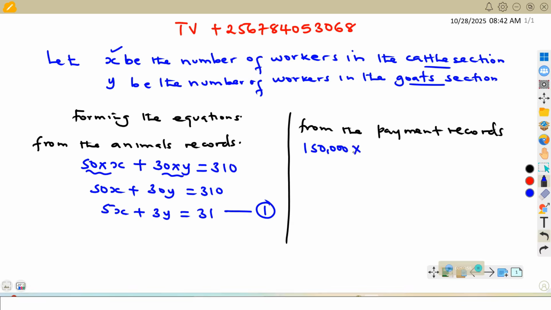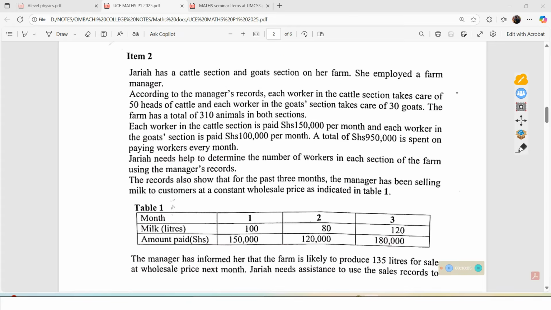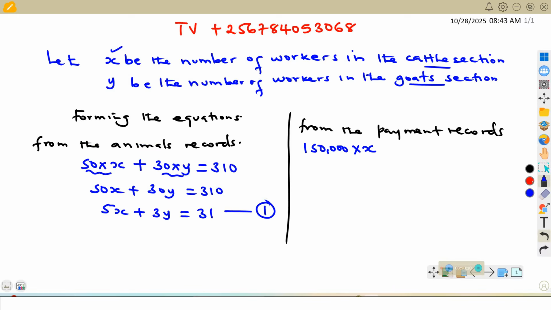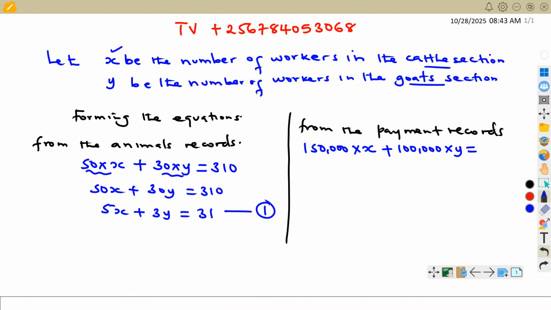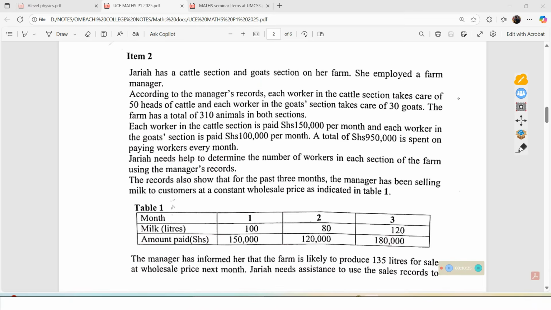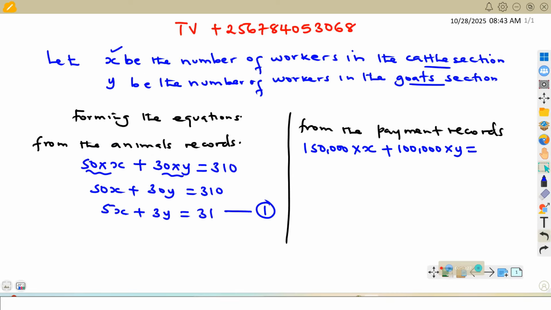But how many are they? They are X workers. So how much will all of them be paid? It will be 150,000 times X. Then again, each worker in the goat section is paid 100,000. So if we want to know the total amount paid to Y workers, we multiply 100,000 by Y. But altogether, they take a total of 950,000.